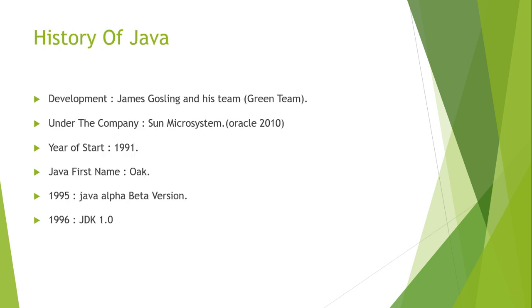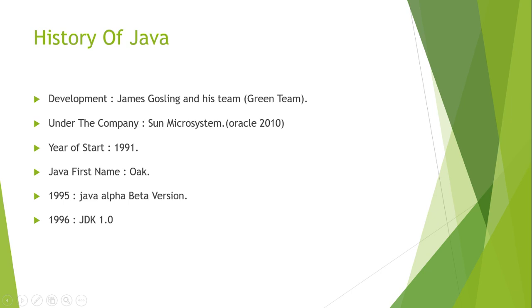After that, history of Java. What is the history of Java? Firstly, who developed Java? That is James Gosling and his team. And his team name is the Green Team. And who is the father of Java? James Gosling is known as the father of Java.